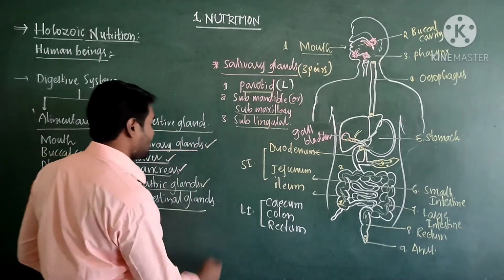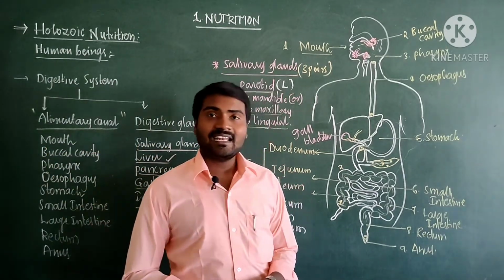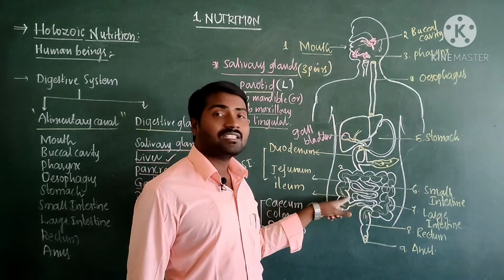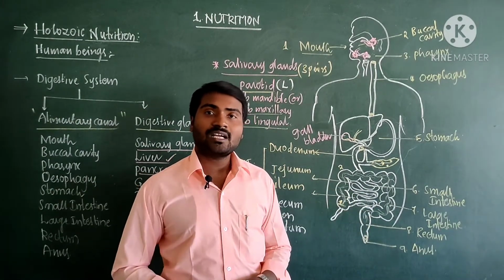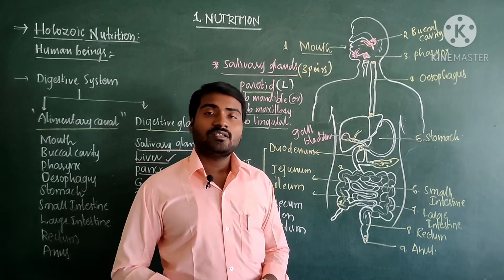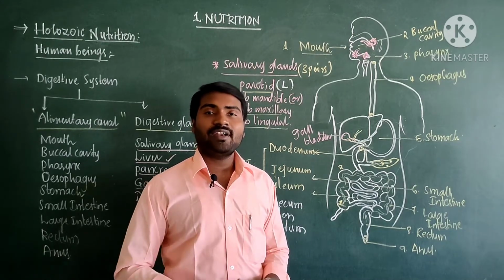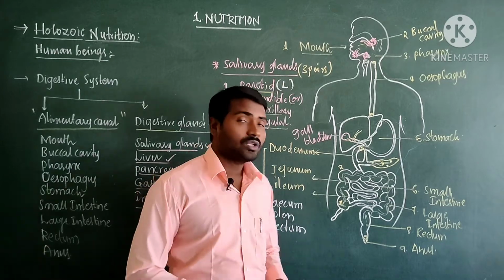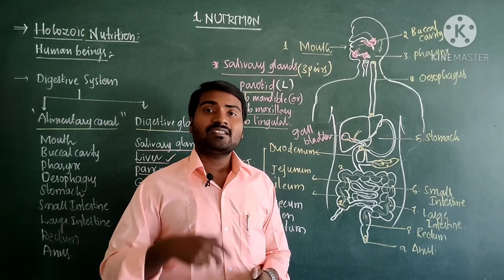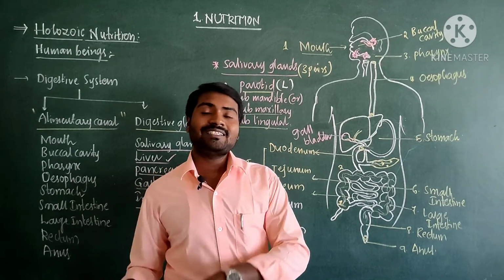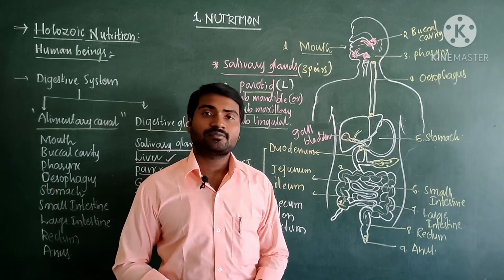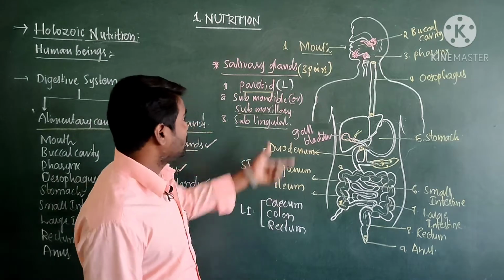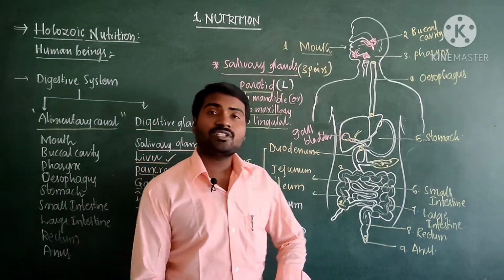Come to intestinal gland. These intestinal glands are present in the wall of the small intestine. They also produce a digestive juice called intestinal juice. This intestinal juice contains different types of enzymes. Their digestive juices, their role we will learn in the physiology of digestion, means how the process of digestion occurs. So these are the parts of the digestive system.